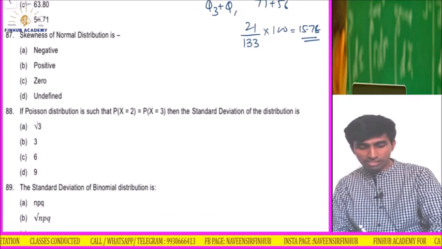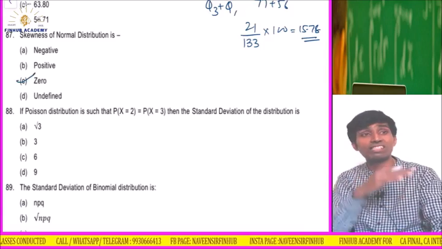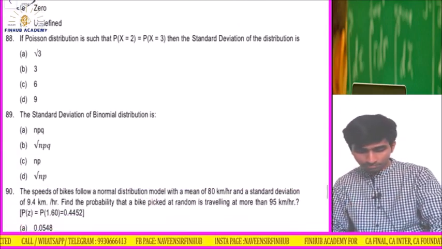Skewness of normal distribution is 0. There is no skewness in normal distribution. It is symmetrical, correct? This we all know.